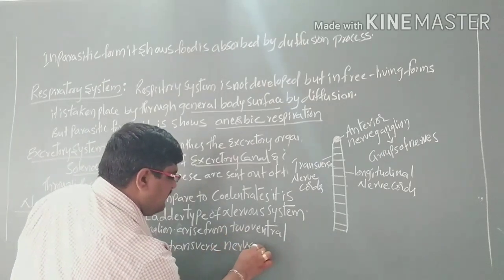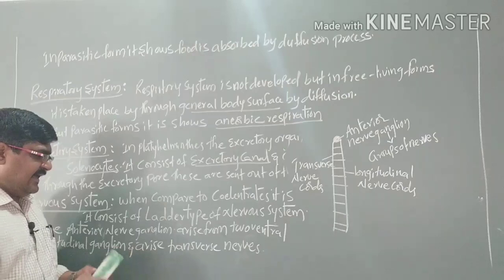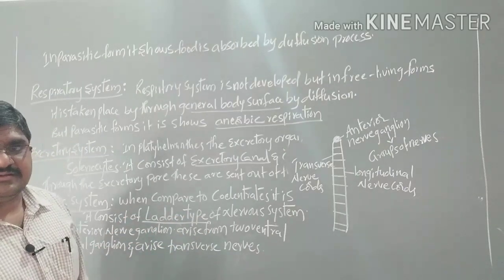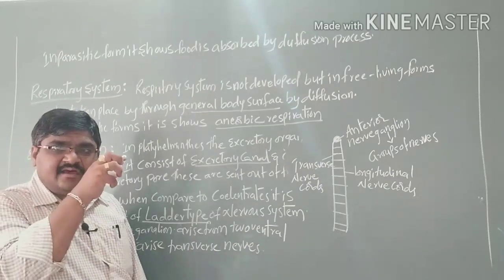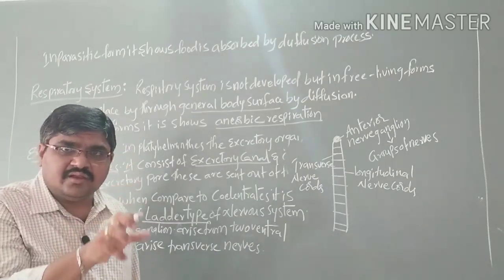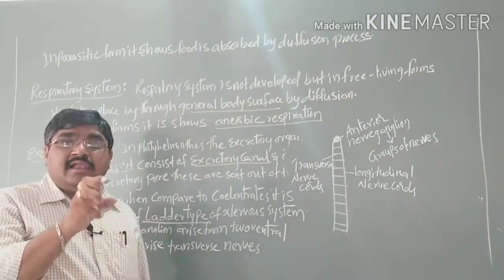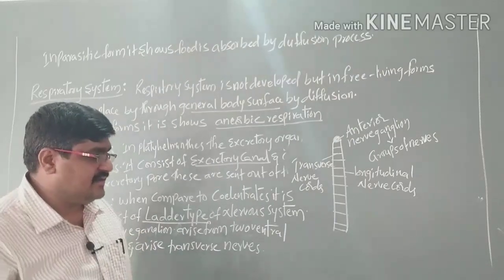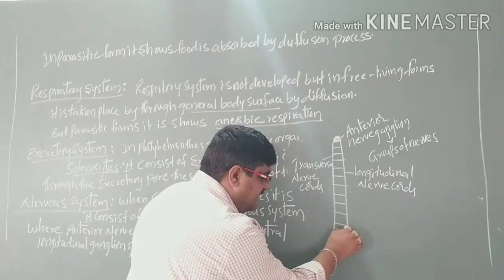It appears as a ladder type of nervous system, where from the anterior end arise two ventral longitudinal neuroganglions, and from these arise the transverse ganglions.